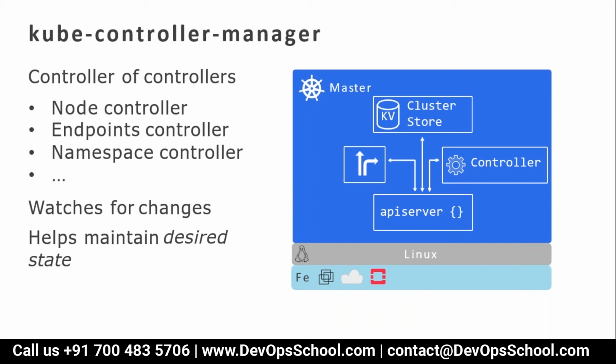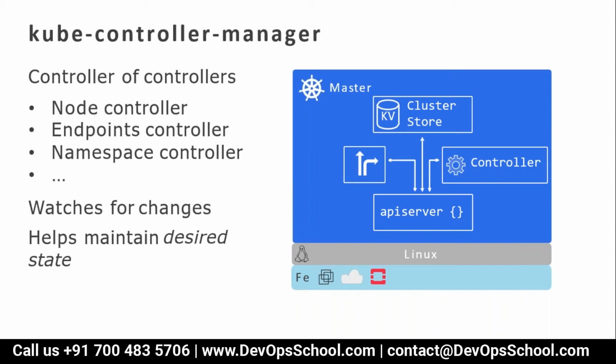I repeat, please hear me out. Controller manager contains multiple controllers, and each controller controls one thing in your cluster. One thing, one controller; two things, two controllers; 10 things, 10 controllers. So all these controllers I'll put together inside a controller manager. So what kind of controllers are these? Node controller, endpoint controller, namespace controller.